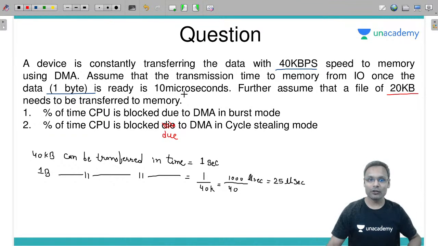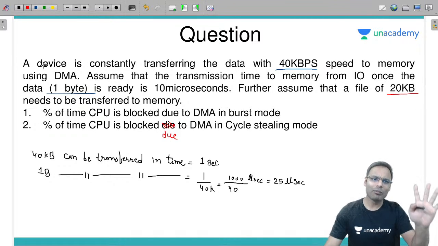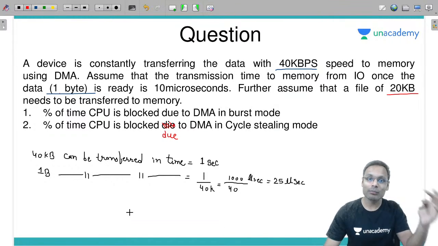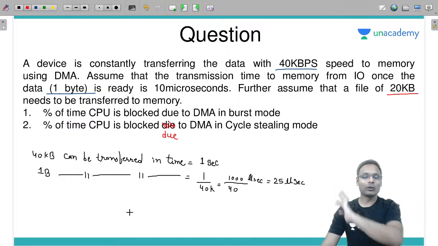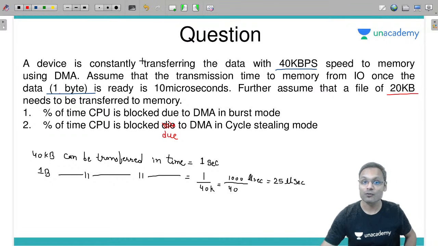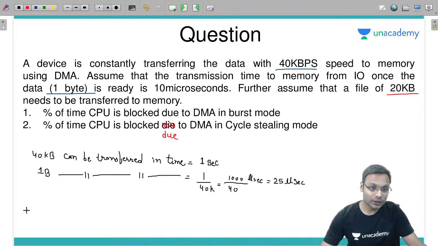You don't have to calculate the total time taken to transfer this file. If you know for 1 byte how much time is saved or blocked, then for 20 kilobytes it is also the same, just because everything comes in cycles. It will be transferred byte by byte. That's why.